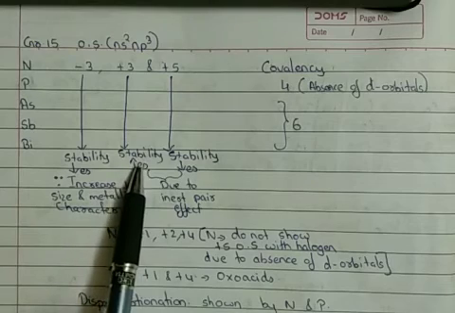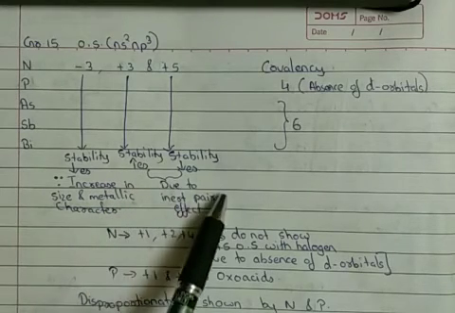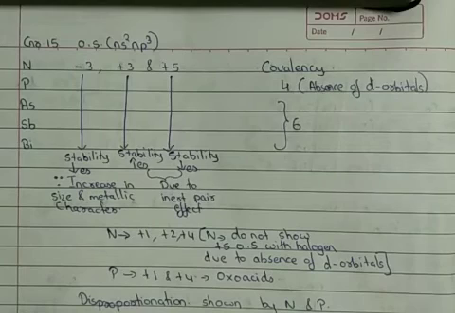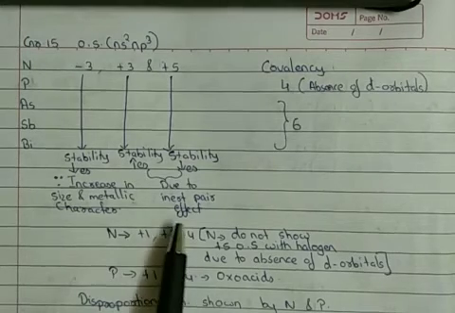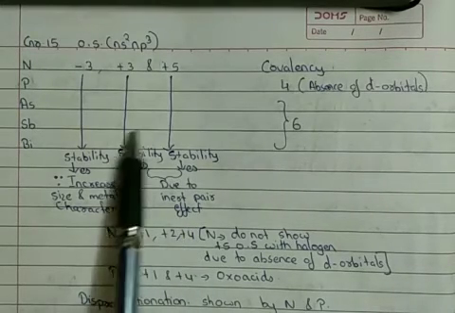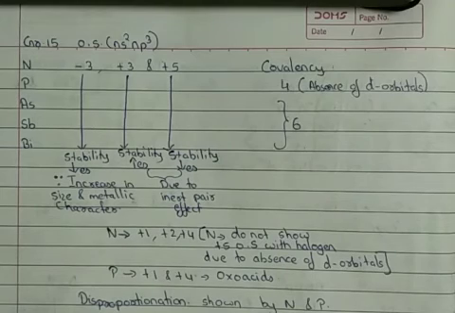This can come as a give reason question. At that time, if you only write inert pair effect, you will not get marks, because you have to explain what the inert pair effect is. Then other than these 3 common oxidation states, +5 oxidation state is also shown by nitrogen.